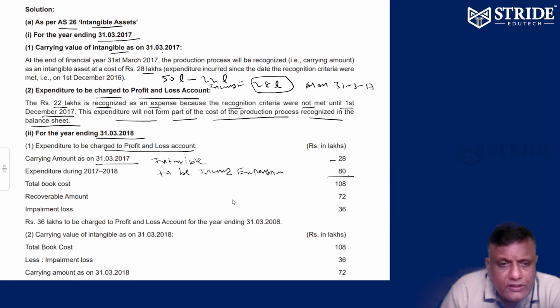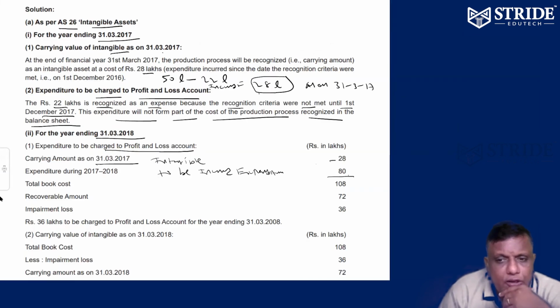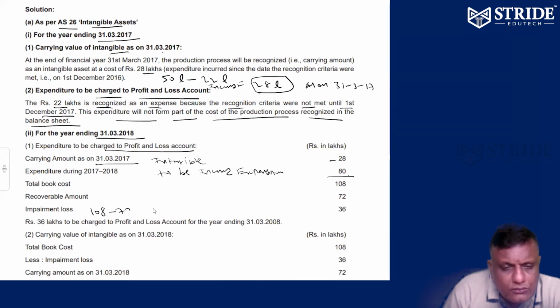80, 108. The recoverable value is 72. The balance is the impairment loss, so 108 minus 72. The balance is called impairment loss.